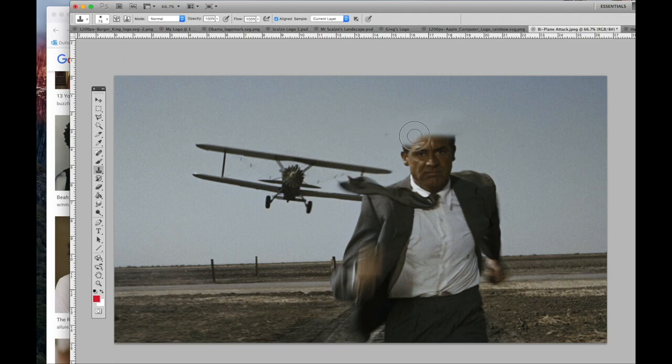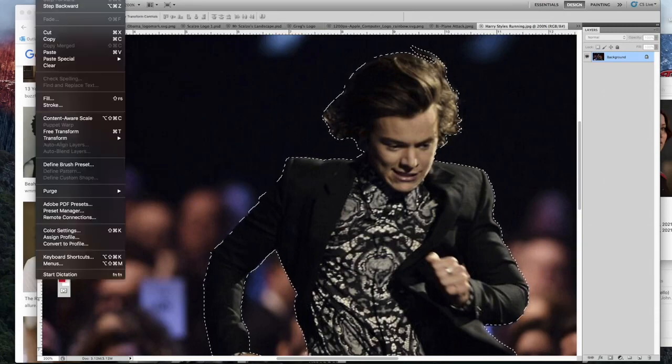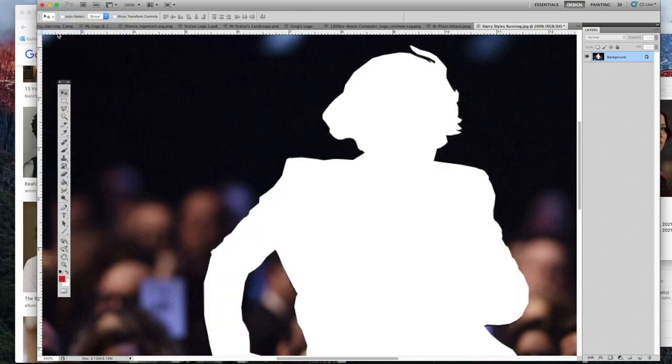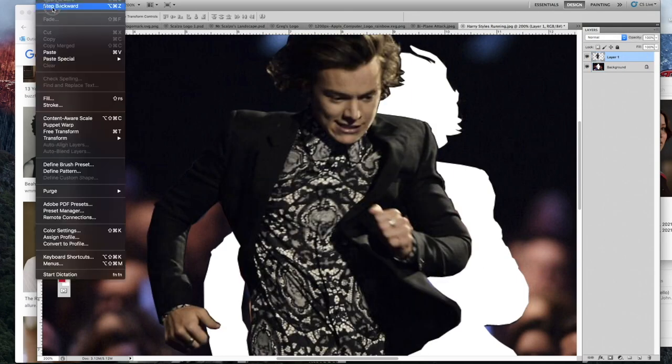And the last helpful hint on this picture would be to remind you to use the polygonal lasso to carefully select Harry out from the background of this picture. I've left in the white silhouette here so you can see how detailed my selection was. So it looks really good when you paste it into the final picture.